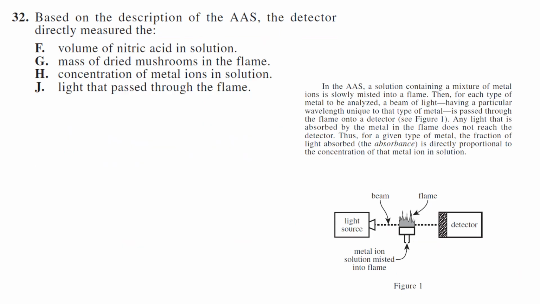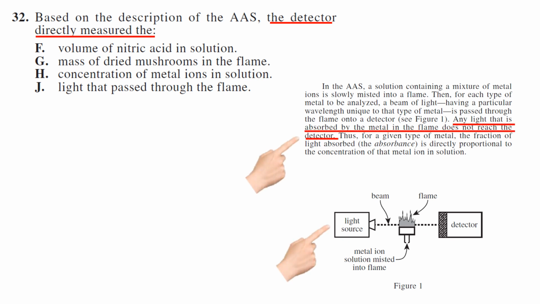Number 32, based on the description of the AAS, the detector directly measured what? So we have this light source that's passing through a flame to the detector. So what is it measuring? It's measuring the light source. And it's any light that is not absorbed is what it's checking, but it's measuring the light that passed through the flame. So choice J.